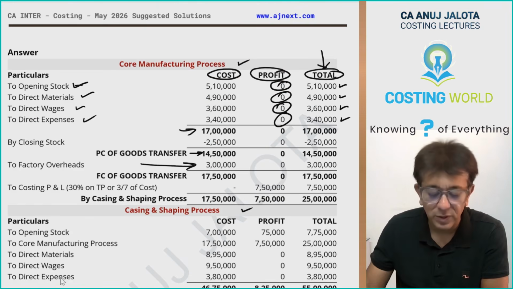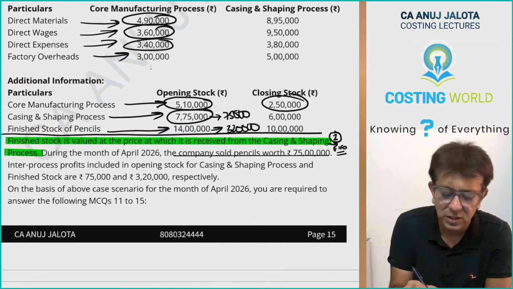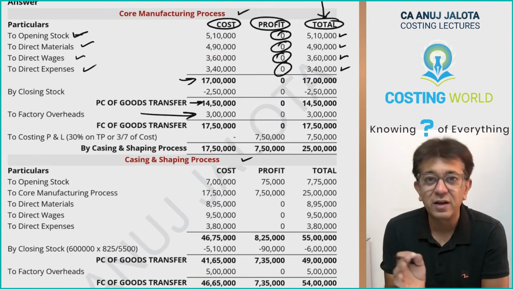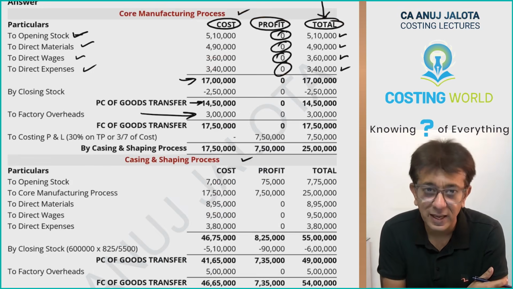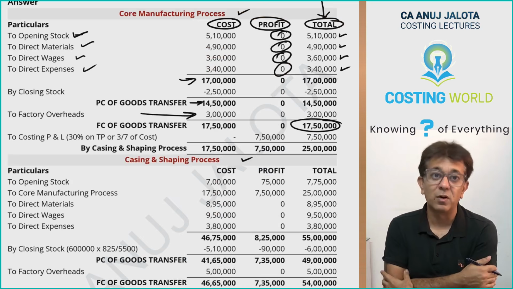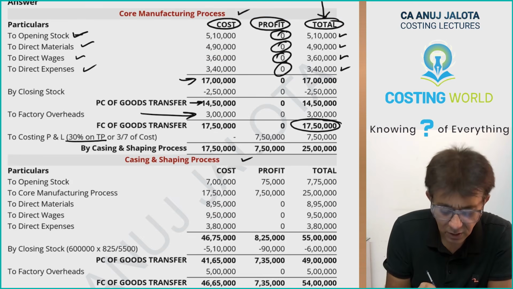That is 3 lakh rupees. So where are the factory overheads? Factory overheads are given to you over here, 3 lakh rupees. Once you do that, this will give you factory cost of goods transferred. Whenever you transfer the goods, you don't transfer at cost, you transfer at cost plus markup. What is your markup? 30% on transfer price.